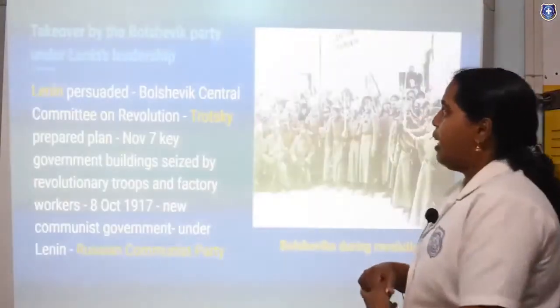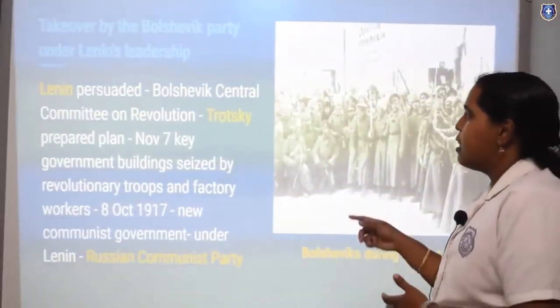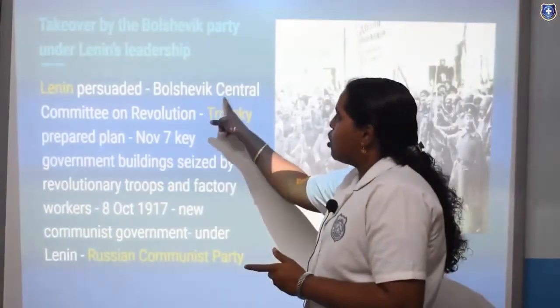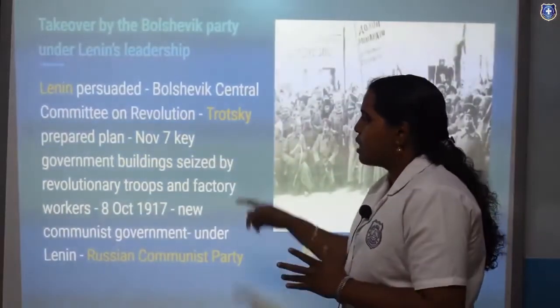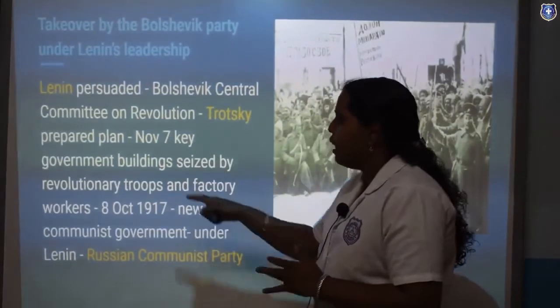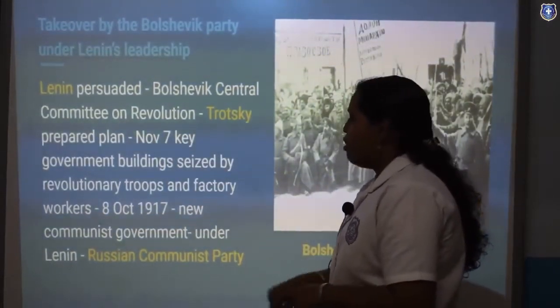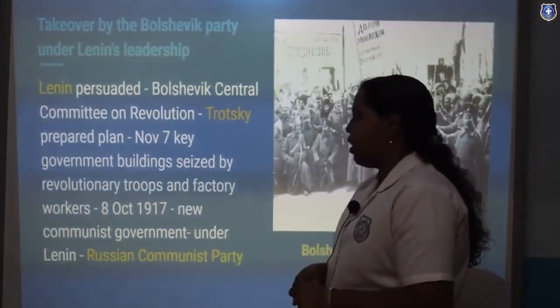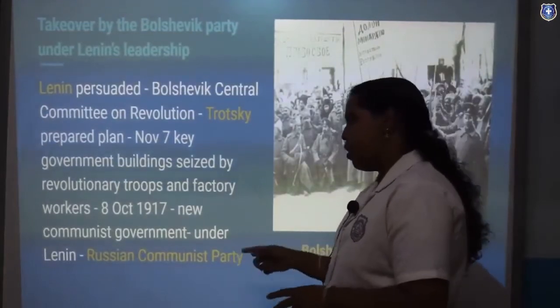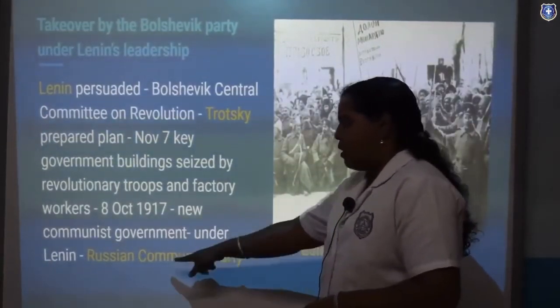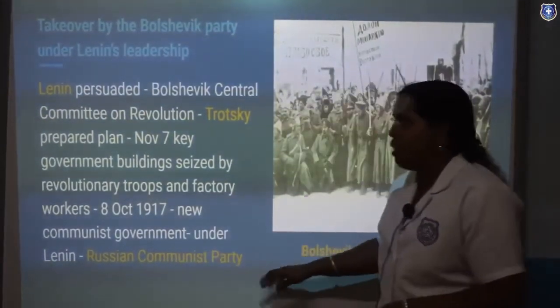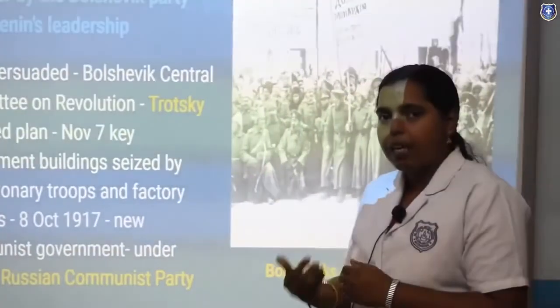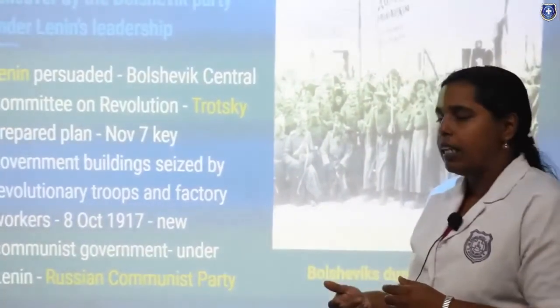Next one: takeover by the Bolshevik party under Lenin's leadership. Lenin persuaded the Bolshevik Central Committee on revolution. Trotsky prepared a plan. On November 7, key government buildings were seized by revolutionary troops and factory workers. On 8th October 1917, a new communist government under Lenin started the Russian Communist Party. So Lenin is coming up, becoming a stronger revolutionary leader.